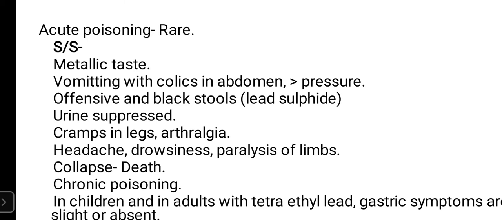And there are cramps in the legs. There will be violent cramps in the legs with pain in the joints. Then the patient will have headache, drowsiness, and paralysis because of involvement of the nervous system. We have seen it is deposited in the brain and the peripheral nerves, which is why it will cause paralysis of the limbs. Collapse can occur even in severe cases because of vomiting and all. The patient can get dehydrated, and in the collapse state there can be death of the person. Death can be there because of acute lead poisoning.